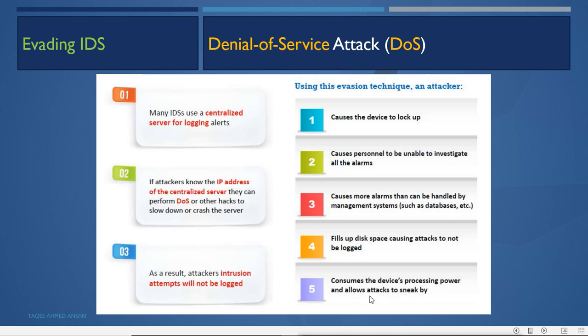It consumes the device's processing power and allows attacks to sneak by. It can also generate lots of fake alarms so that it consumes the whole processing power of the logging system or IDS, so that it can sneak through some attacks. So these are the denial of service attacks which can be done on an IDS.